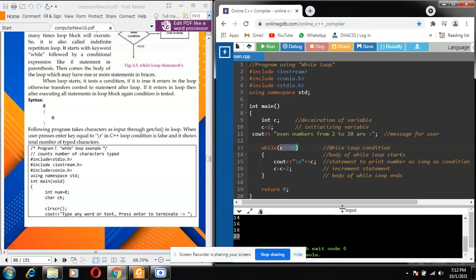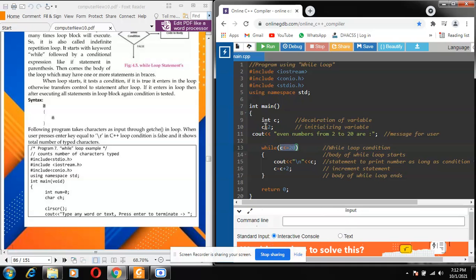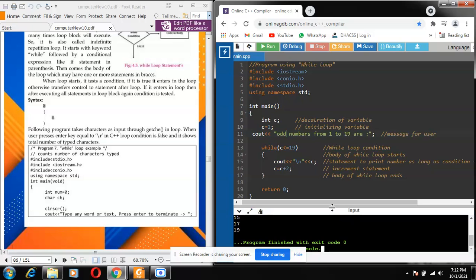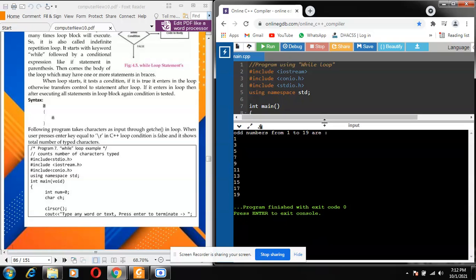As I told you, a minor change will get us the odd numbers. What you have to do is change the starting and ending values. We now want to get odd numbers from 1 to 19 with the same program, just changing some minor things. We are changing our values. That's it. Let's run the program and see if I'm successful in getting odd numbers, and here you go. In this manner, you can get the odd numbers also while using a while loop.